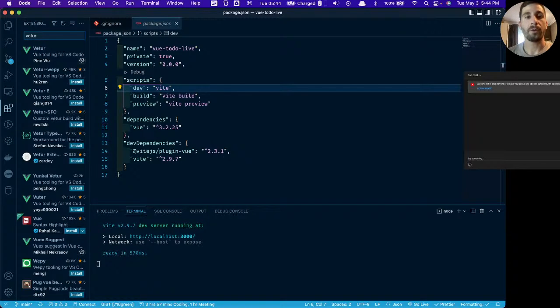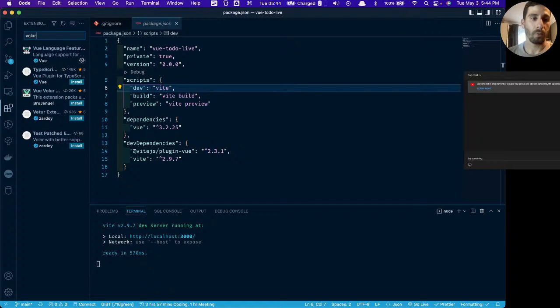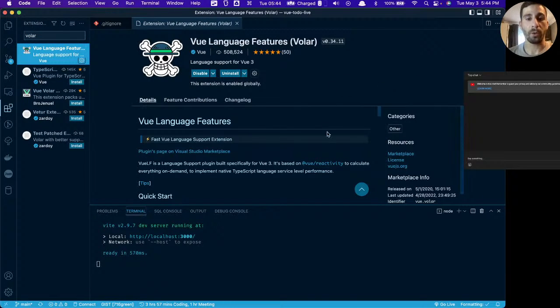It provided all the language support so that you get the correct syntax with your directives within your templating. It let you know if you had props, for example, that weren't being populated. It's very helpful. Now, Volar is the newer one, and this is what you're going to want if you're working with Vue 3, especially if you're working with the composition API or with TypeScript.